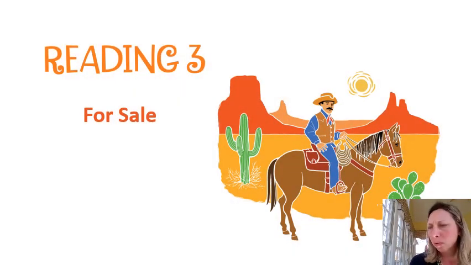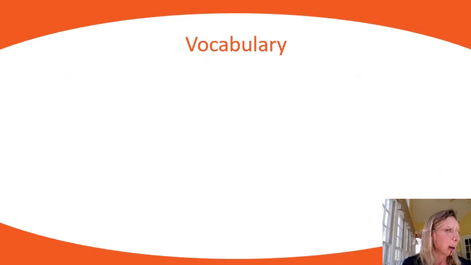It's our last day before spring break, so I just wanted to give us a quick, easy lesson on our new reading. It's called For Sale. It's actually an advertisement. So it's an article that explains what an ad is and tells how an ad benefits the seller and the buyer. Along with exploring the difference between printed ads and media ads, students will learn the differences in a product and a service. So that's what we're going to be doing as we read today.